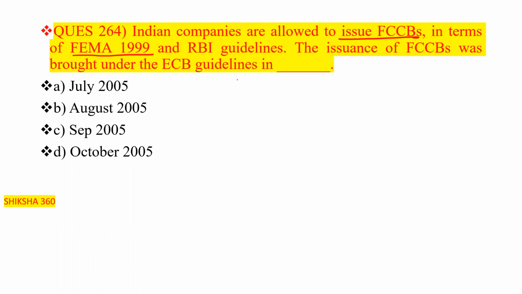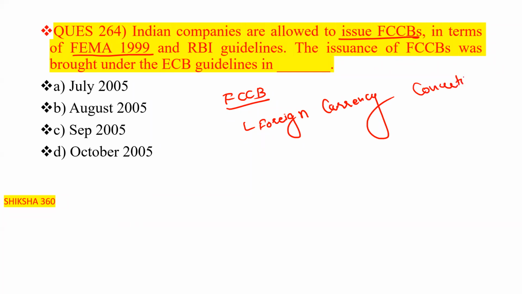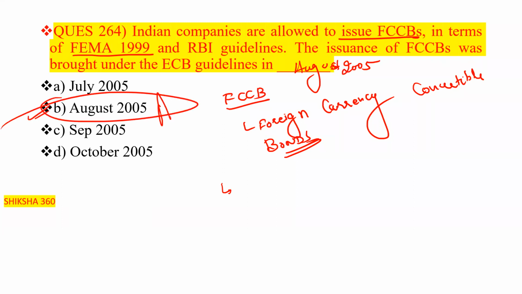FCCB stands for foreign currency convertible bonds. The first issuance was brought under the ECB guidelines in August 2005. So option B is the answer, that is August 2005.